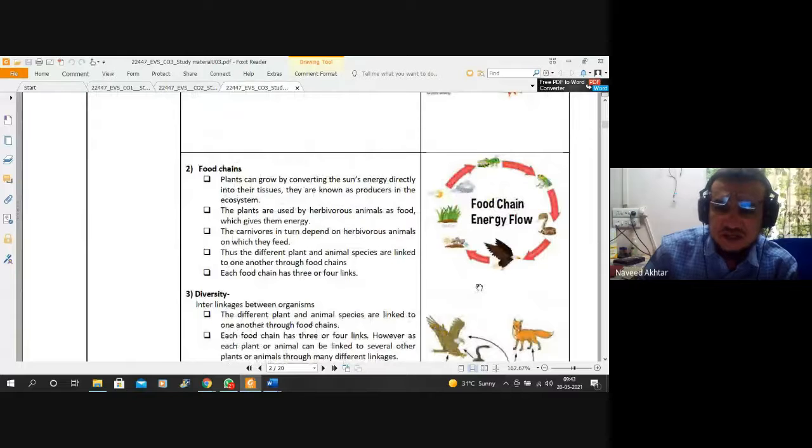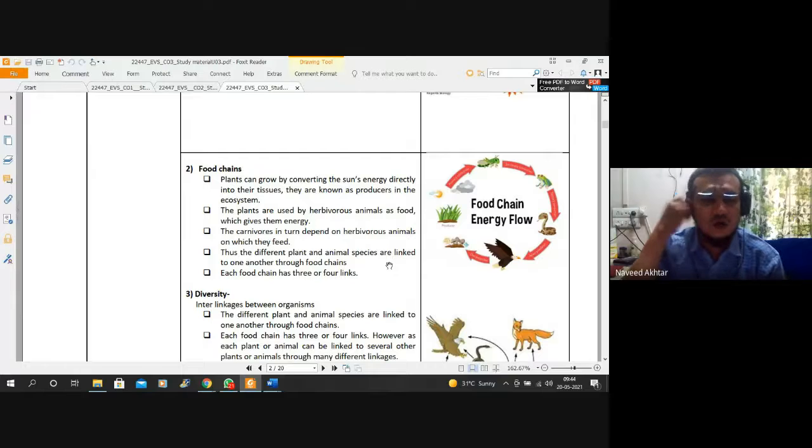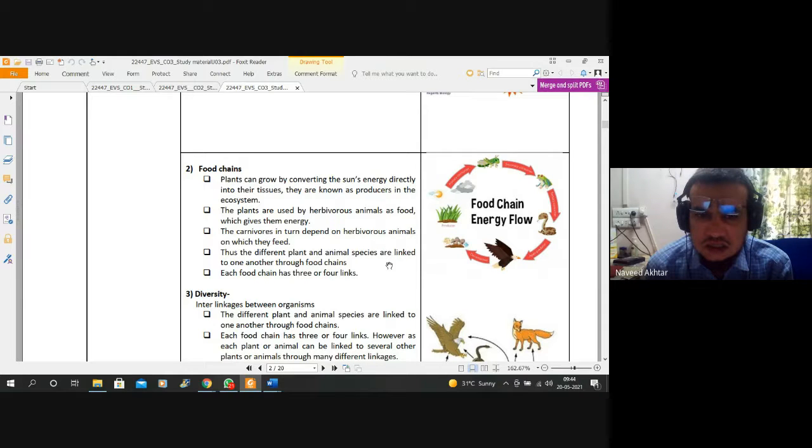You can see the food chain here. As an example of a food chain, the plant grows by converting the sun's energy. The plant takes water from the roots and light from the sun, and due to photosynthesis it grows. Then the insects eat the grasses, the frog eats the insects, the frog is eaten by the snake, and the snake is eaten by the eagle.